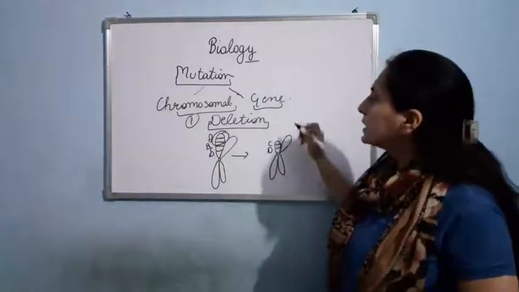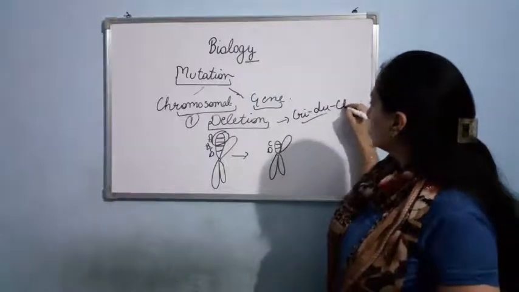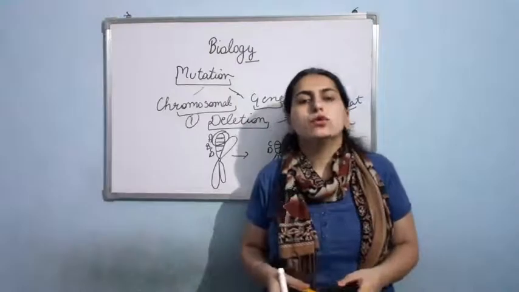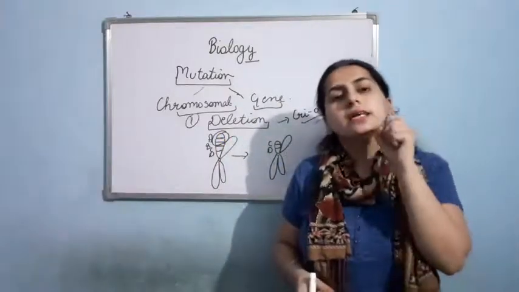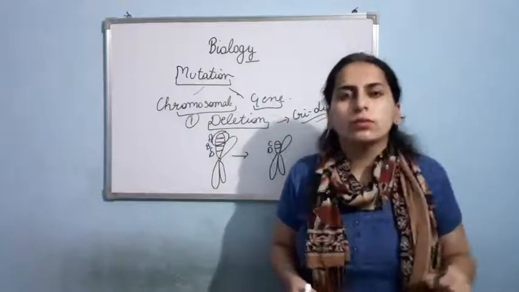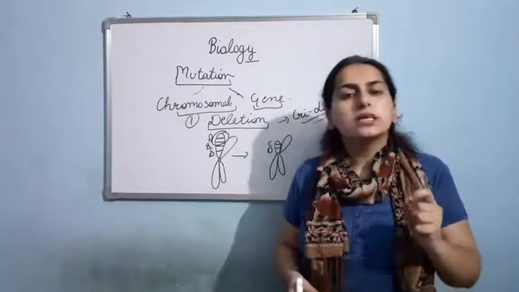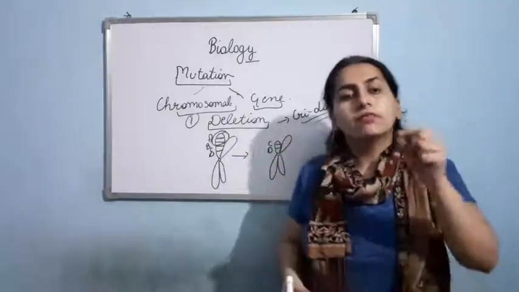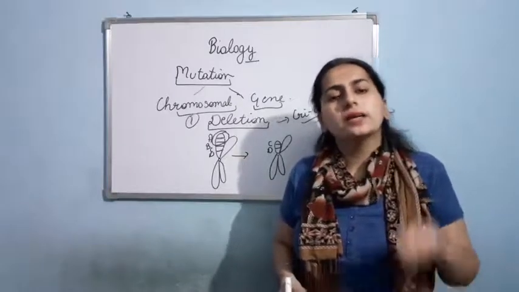Its example is Cri-du-chat syndrome in human beings. The humans who suffer from Cri-du-chat syndrome have a deletion in the 5th chromosome. As you know, we have 46 chromosomes. So if there is a deletion of a DNA segment in the 5th chromosome, the person suffers from Cri-du-chat syndrome.